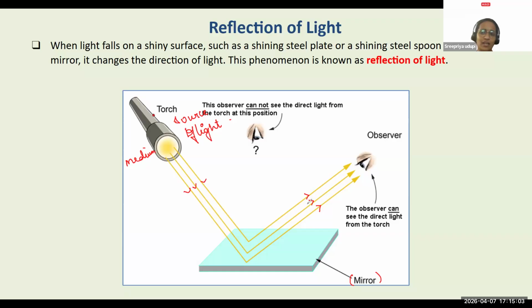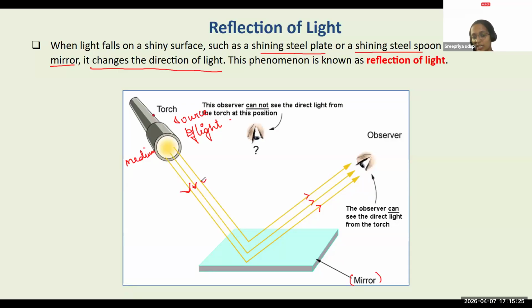So it can be any shiny surface. You can see a shining steel plate or a shining steel spoon. Yes. Or you can see a mirror. In all these situations, you are seeing that the light is bouncing and it changes the direction of light. Definitely, because the light was incident in this manner. You could see the arrow marks here.